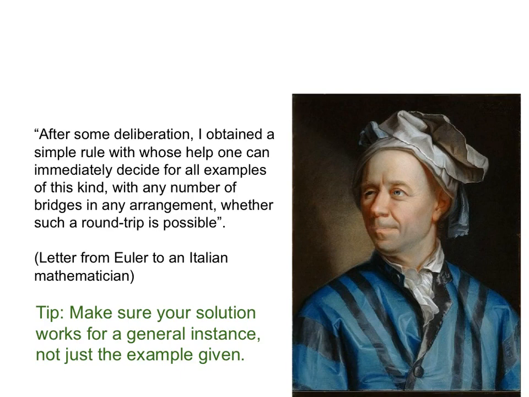Euler set out to develop a solution not only for the specific example of the map of Königsberg, but for a general graph with any number of edges and vertices in any arrangement. In a similar way, the solution that we have to develop for a graph problem in an interview setting has to work on a general graph, not just on an individual example that might be given to us.